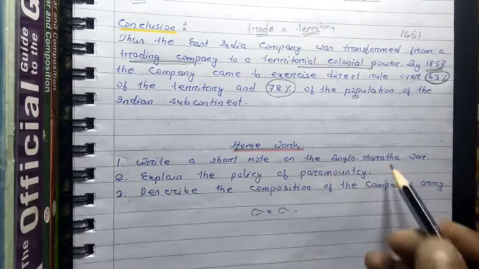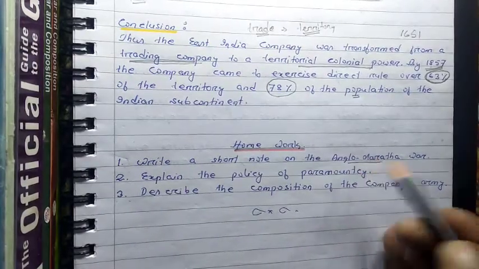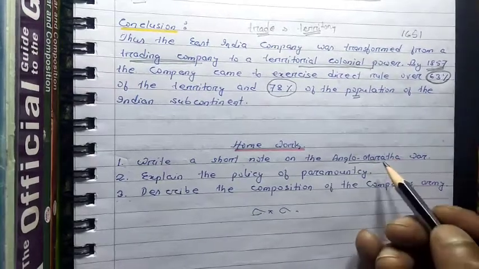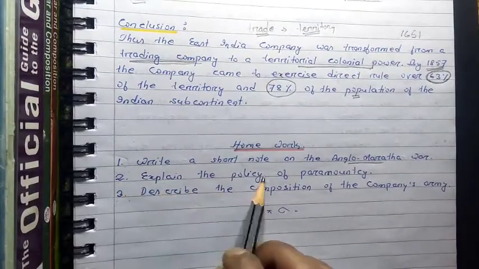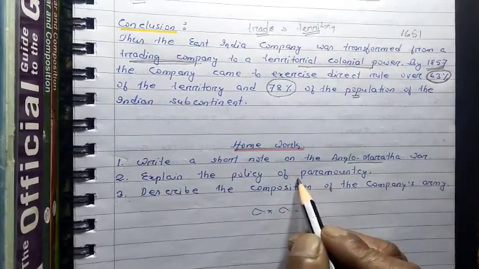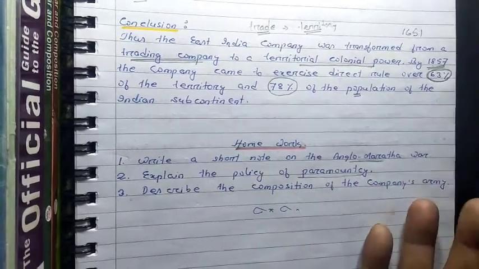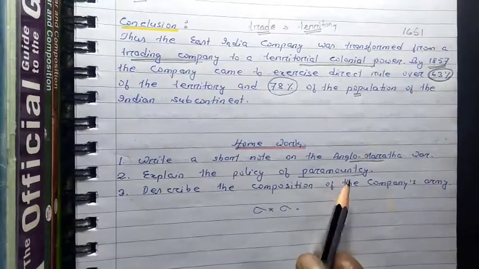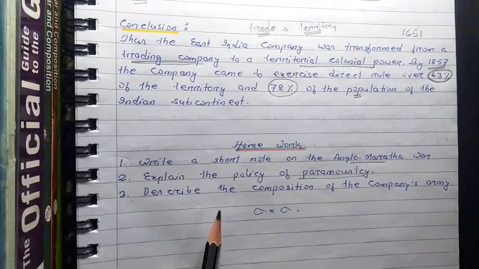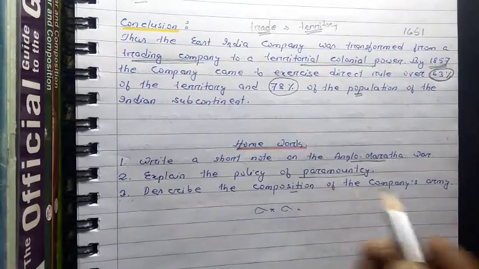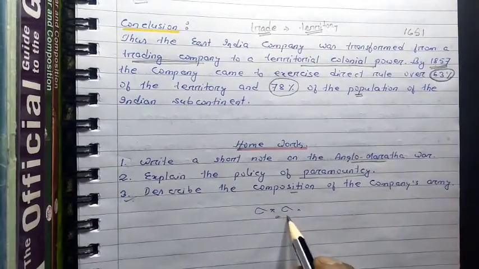Write a short note on the Anglo-Maratha War. We already discussed the Anglo-Maratha War. 3 wars were fought mainly between the British and the Marathas. You need to explain about that. The second one is explain the policy of paramountcy. What was the meaning of the policy of paramountcy, who introduced it, and what was there in the policy? All this you need to write here. And the last one is describe the composition of the company's army. In the last portion of this video, I explained the composition of the company's army, and you need to explain it. That's about the homework.